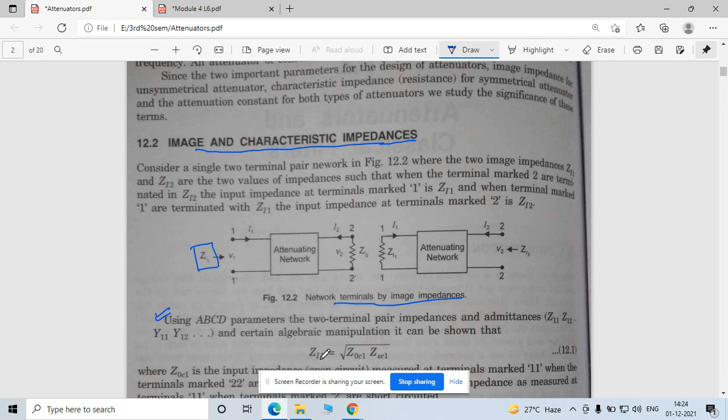ZI1, the image impedance for port one terminal, is the square root of ZOC for the first terminal and ZSC for the first terminal. For ZOC of the first terminal you have to open circuit the second terminal and calculate ZOC from the first terminal. Similarly for ZSC, you short circuit the second terminal and calculate from the first terminal.